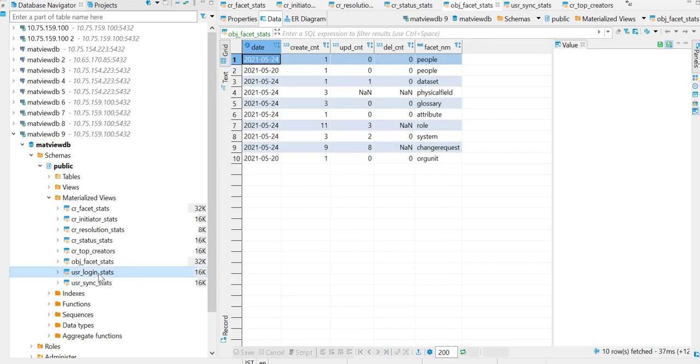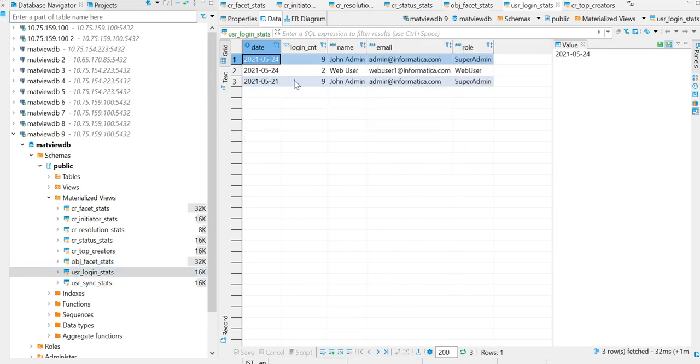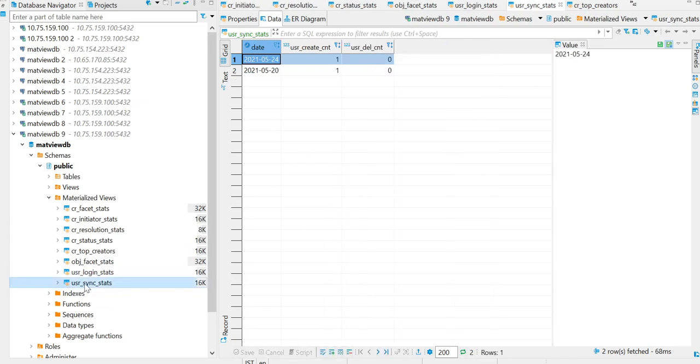And in user login statistics, we can view the number of times the user has logged in, the date of the user login, the login count and the name and the email ID and the role of the user.